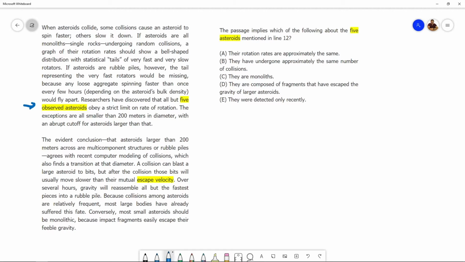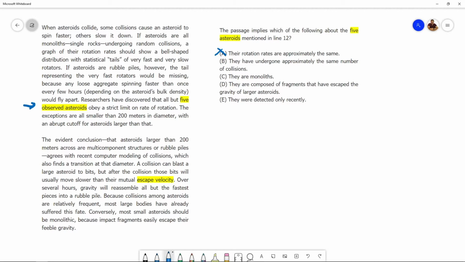Their rotation rates are approximately the same. So their rotation rates are beyond the limit. However, is the rate of one asteroid equal to the rate of the other, equal to the third and the fourth and the fifth? No, we can't say that. They are above a certain lower limit. However, are their rates approximately the same compared with each other? We can't say that. The passage does not imply that all 5 rotate at approximately the same speed.